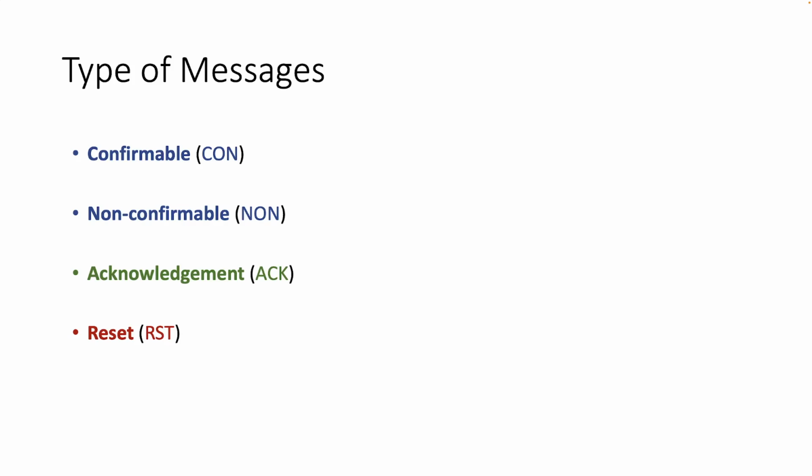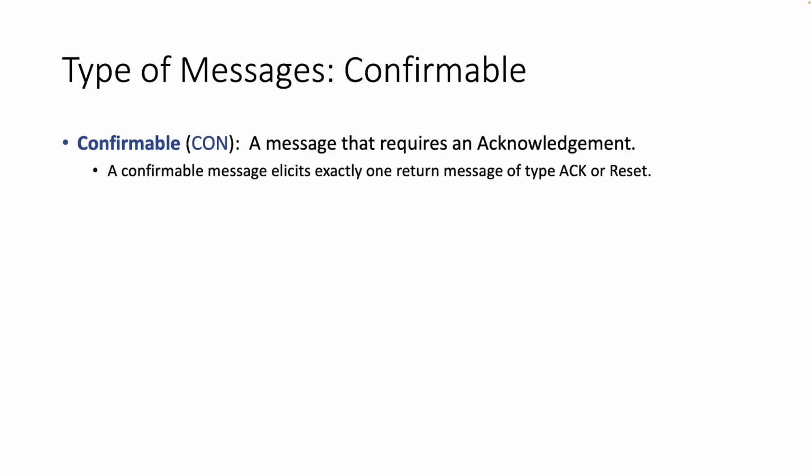CoAP stands for Constrained Application Protocol and it is defined in RFC 7252 standard. Now, RFC 7252 defines 4 types of messages, and that includes the confirmable, non-confirmable, acknowledgement, and reset. In this video, we are going to present these 4 types of messages.